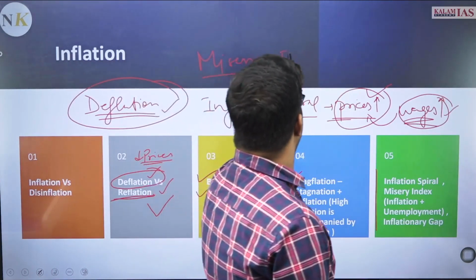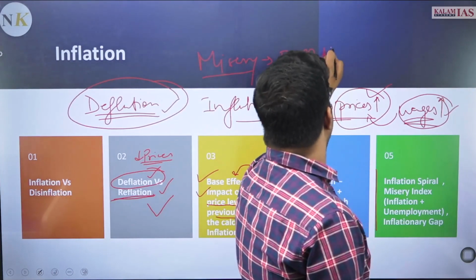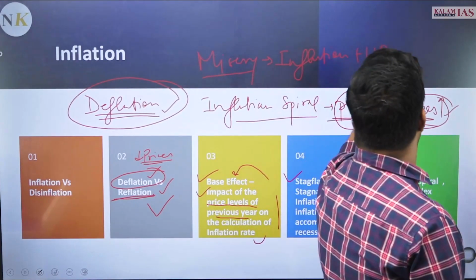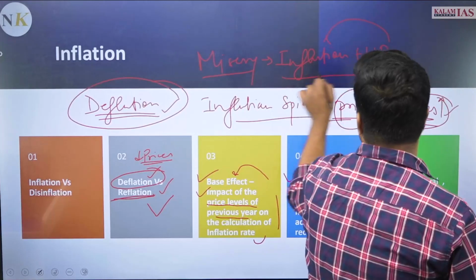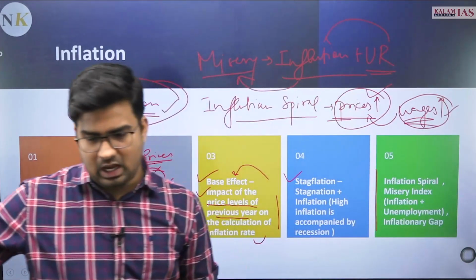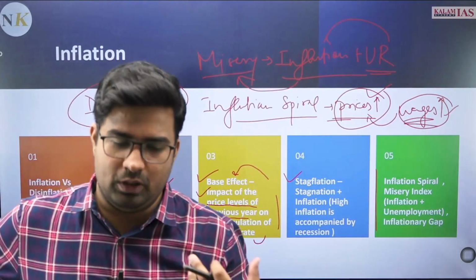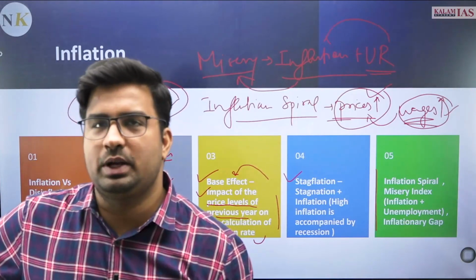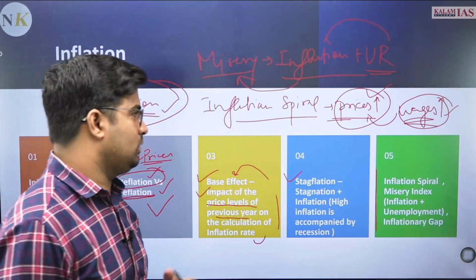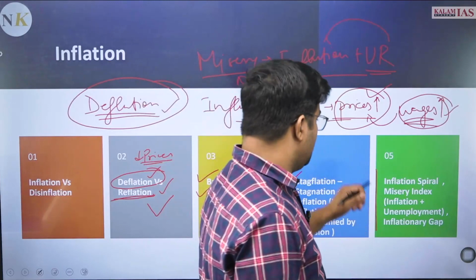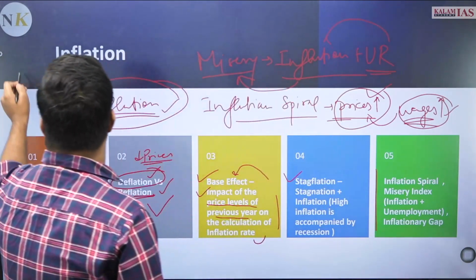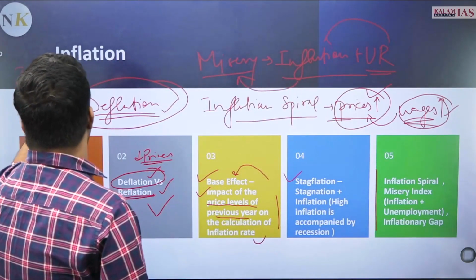The misery index: when in the calculation of inflation the unemployment rate is also added, that is termed as the misery index. That is how rising inflation is also impacting the employment aspect, the growth aspect in the economy, and the well-being of the people also. Then there is another concept, that is the inflationary gap.